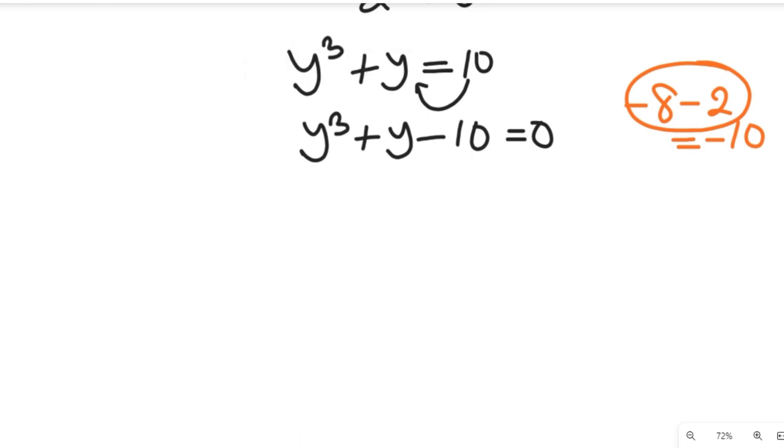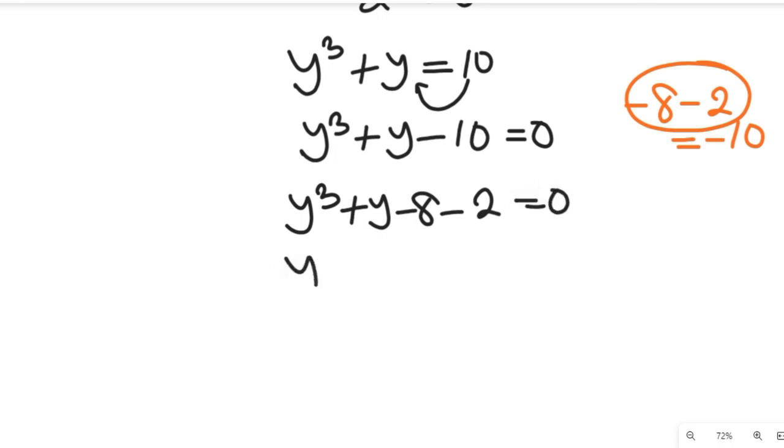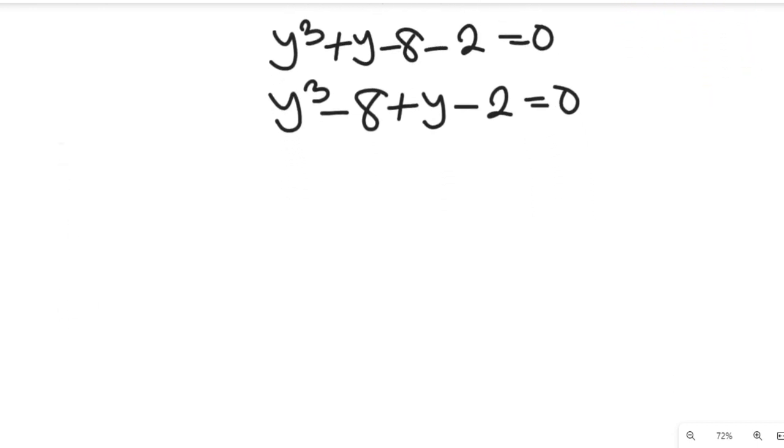If we do that, we're going to have y to the power of 3 plus y minus 8 minus 2, and that will be equal to 0. Now we're going to rearrange such that we'll be able to simplify it easily. This will be y to the power of 3 minus 8 plus y minus 2, and this will be equal to 0. I want to be assured that you are following.